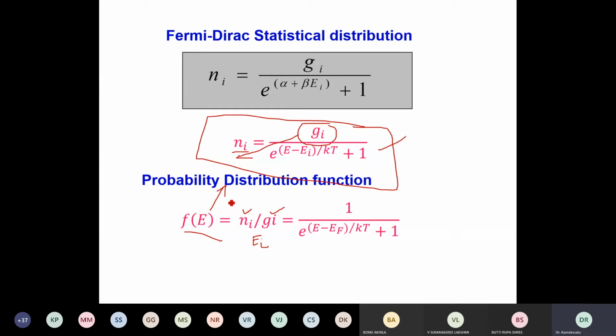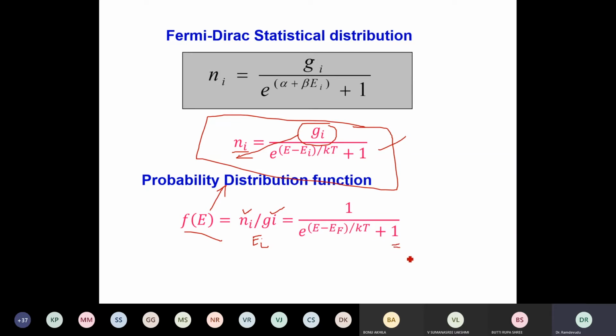And based on this, you may get several problems, at least 1 or 2 problems in the GATE examination also. f of E, equal to Ni by Gi, is called the probability distribution function, which I'll write as 1 by e power (E minus EF) by kT plus 1. This plus 1 is important for Fermi-Dirac statistics.